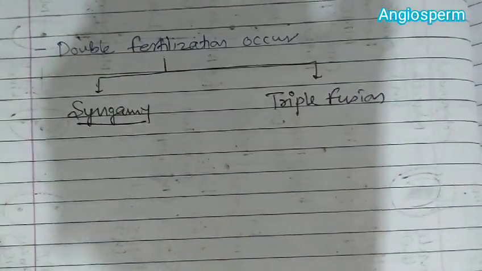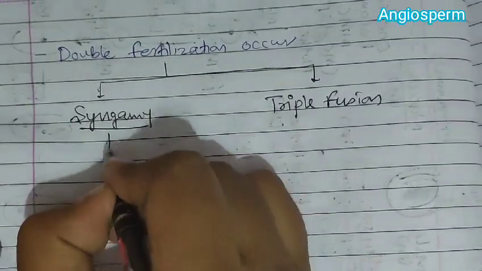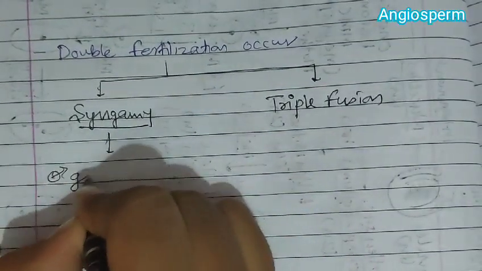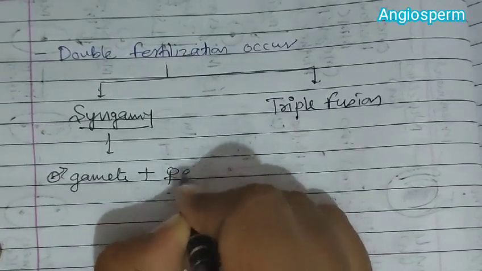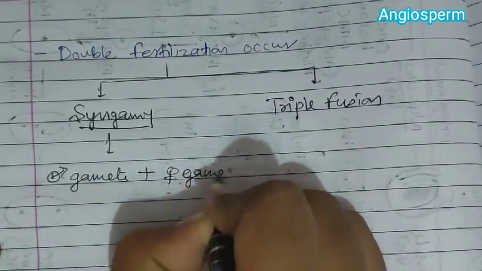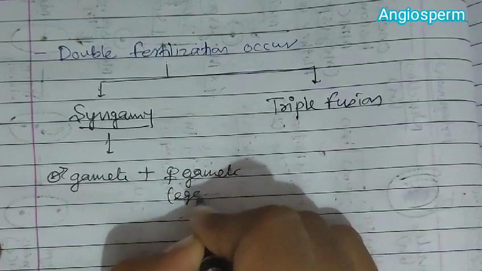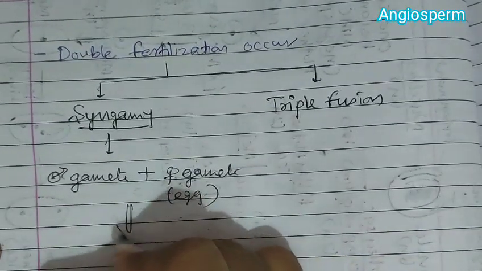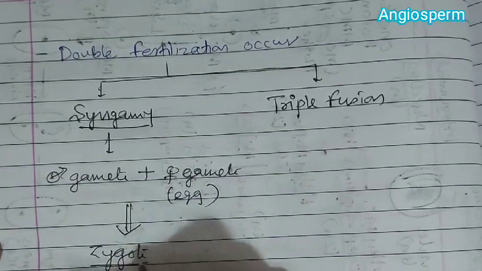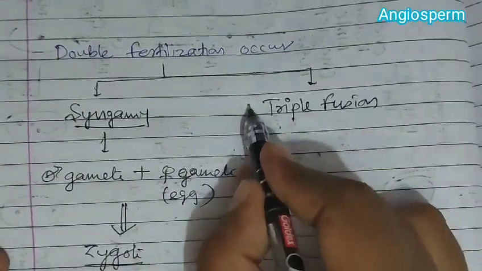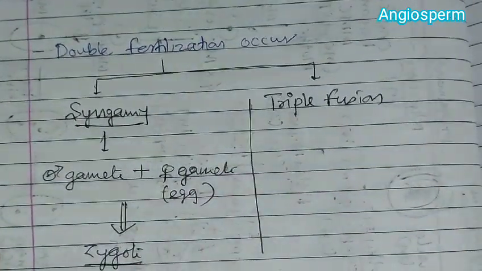As you can see, in syngamy, 1 male gamete fuses with the female gamete, that is the egg cell, and by fusion of this a zygote is formed. So fusion of male gamete and female gamete is known as syngamy and a zygote is formed.